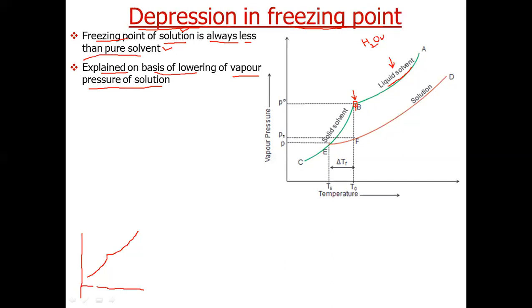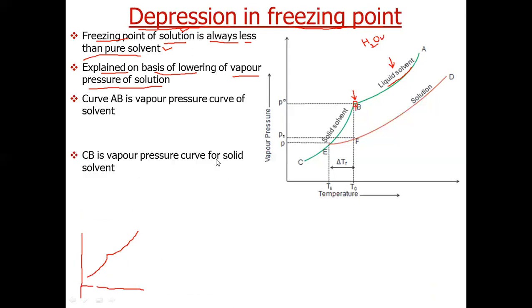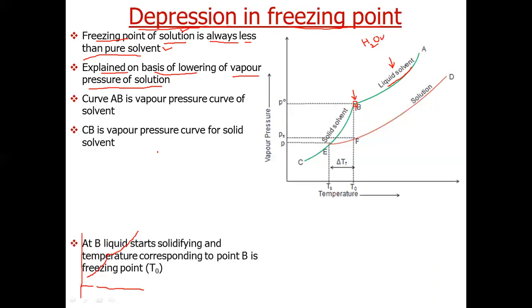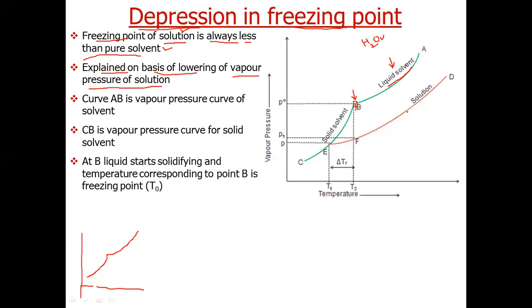So B corresponds to the freezing point of water. Now this we have already explained. Now what happens if we add a non-volatile solute to the solvent? We all know that whenever we add a non-volatile solute to the solvent, its vapor pressure decreases.